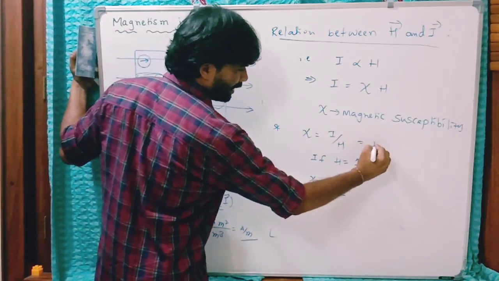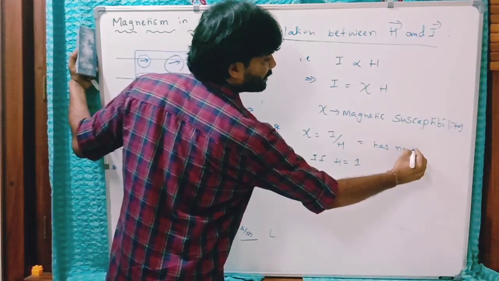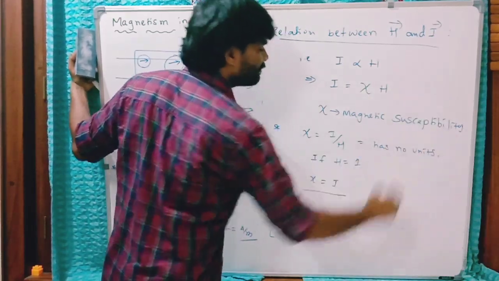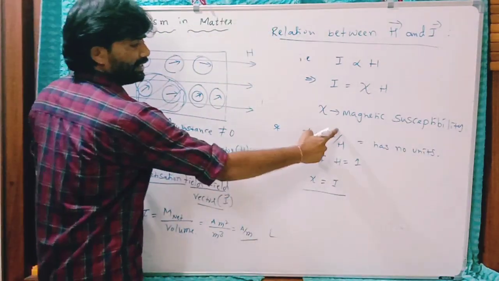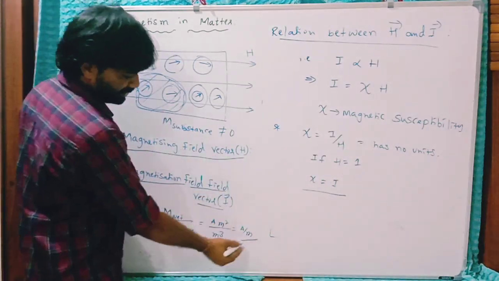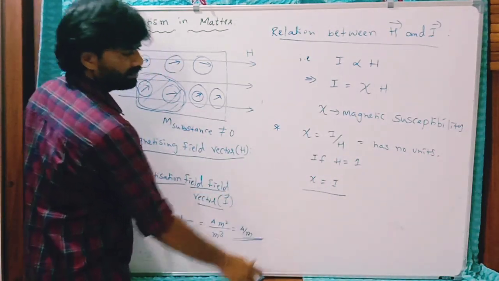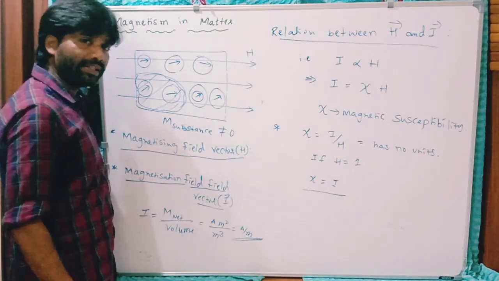This susceptibility has no units. It is just a number, because these two physical quantities have the same units, ampere per meter. It is a unitless physical quantity.